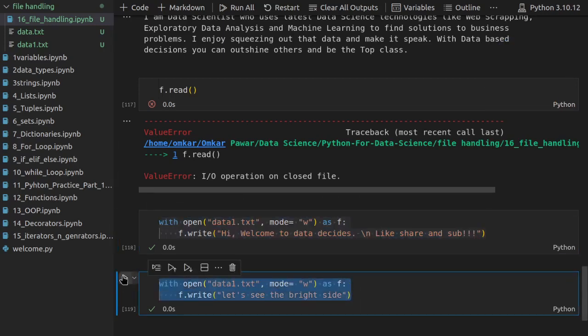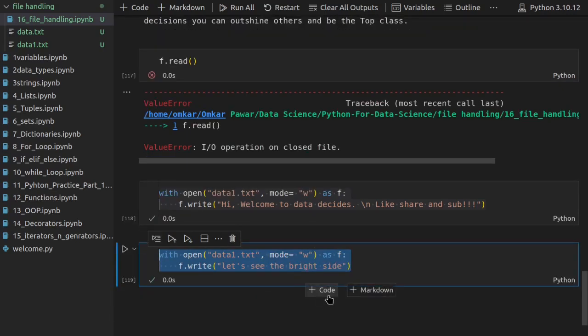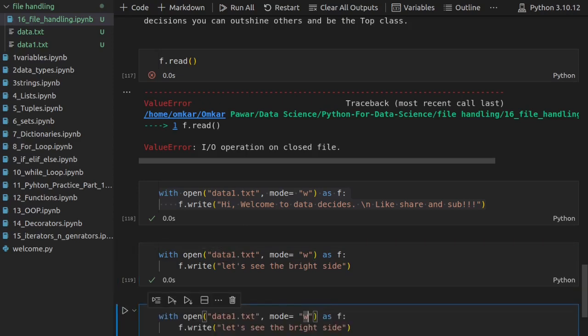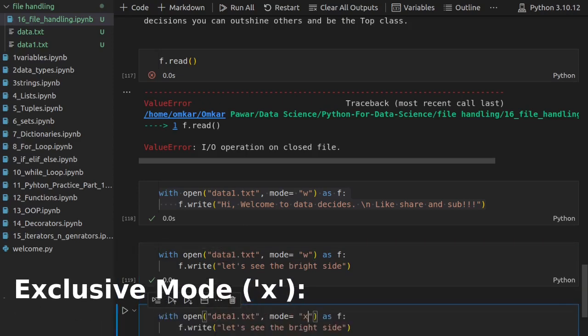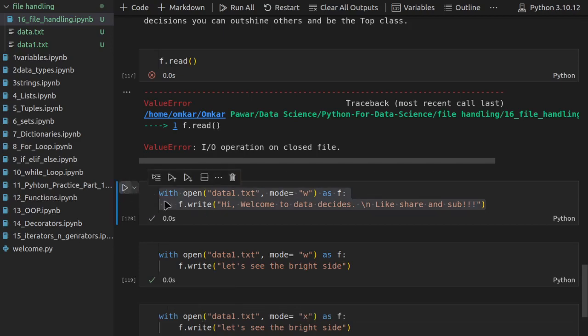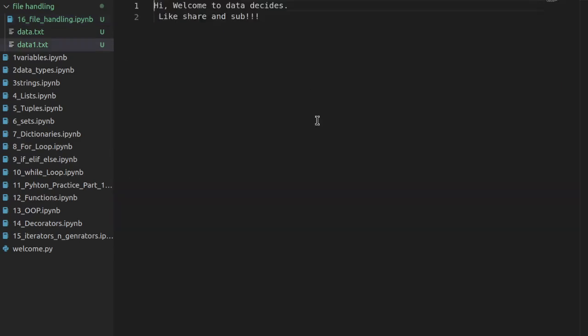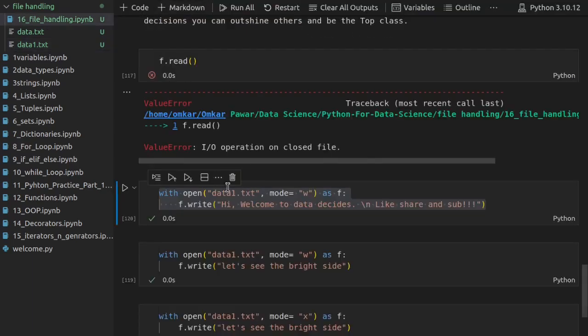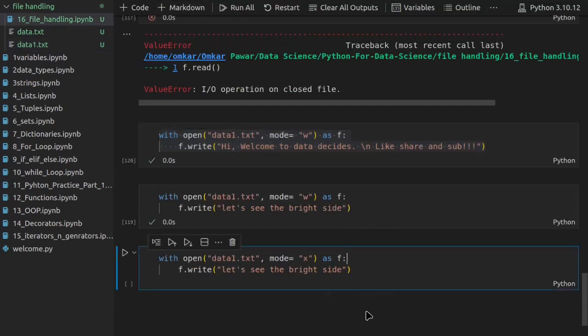To deal with such a situation, there is one more way you can use. You can first check whether that file exists or not. If you knew that data1 already existed, then you definitely would not open it in write mode. So we will use the exclusive creation mode, X. Right now let me truncate and create the same file again, with welcome to data decides and like, share, subscribe. And now we will use this exclusive creation mode, which basically creates only exclusive files.